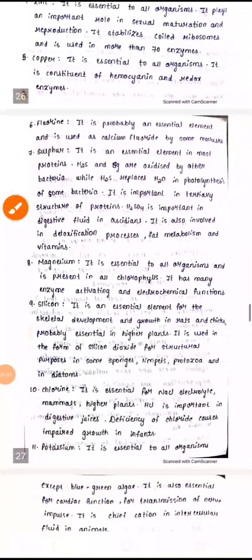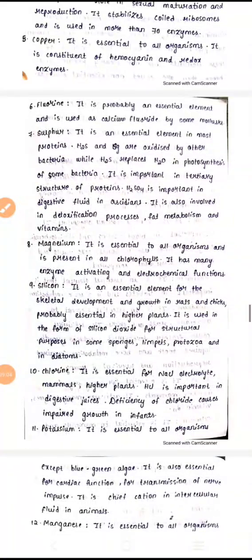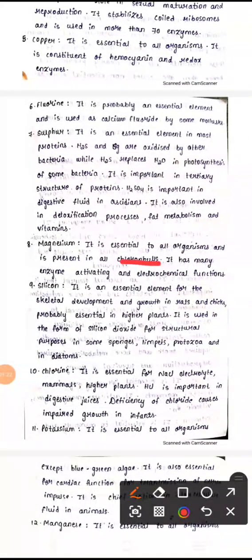Next, magnesium. Magnesium is very important for organisms. Mainly it is present in chlorophyll. As we have seen, the photosynthesis reaction is 6CO2 plus 12H2O gives rise to C6H12O6 plus O2. In that, chlorophyll is present, right? In the center of chlorophyll, the metal ion present is magnesium. So mainly magnesium is used as a metal which will activate all enzymes and also electrochemical functions.